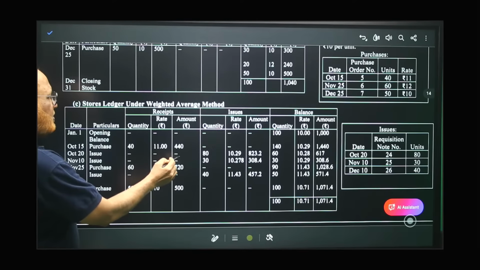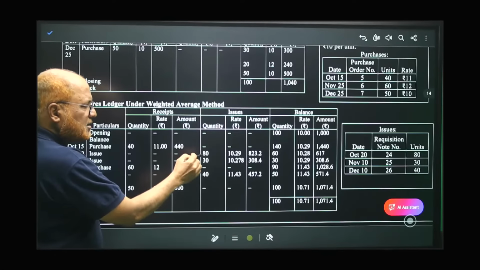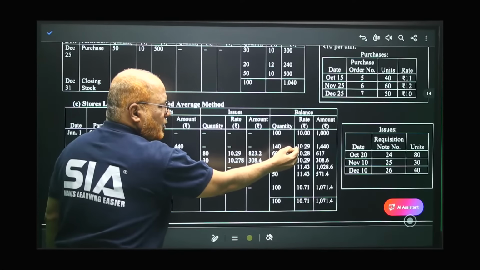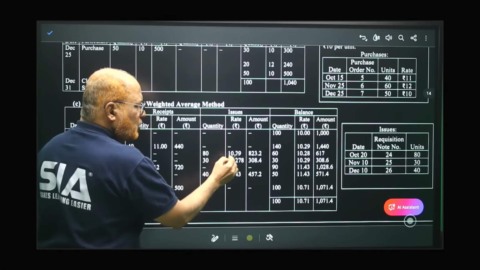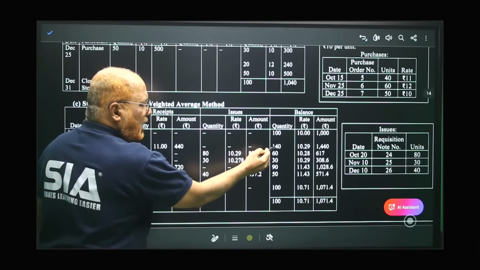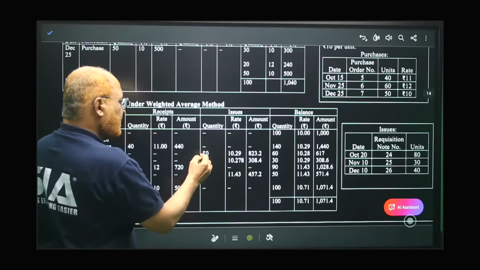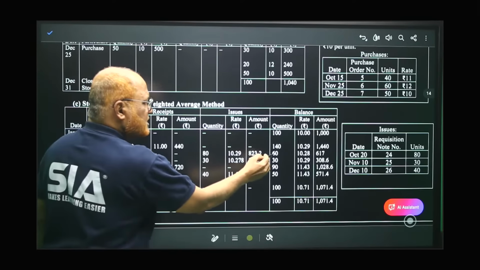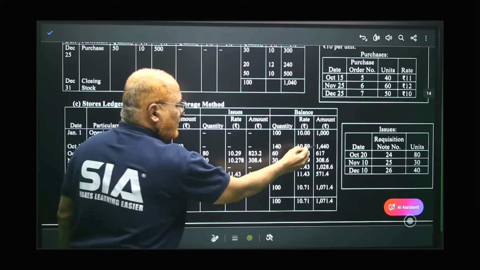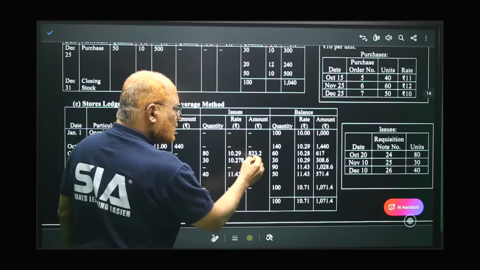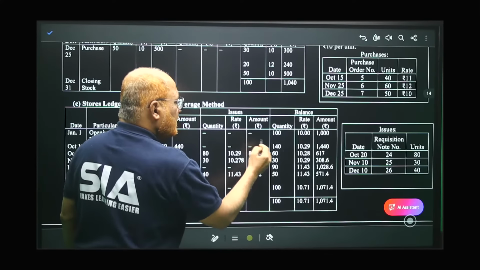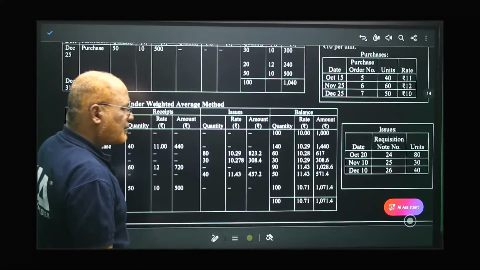So 80 units we are issuing. At what rate? At the weighted average price 10.89. So 80 into 10.89, 823.2. Out of 140, 80 units are issued, so 60 will remain, right? So here 1440 minus 823.2, you will get this amount, 670, right?